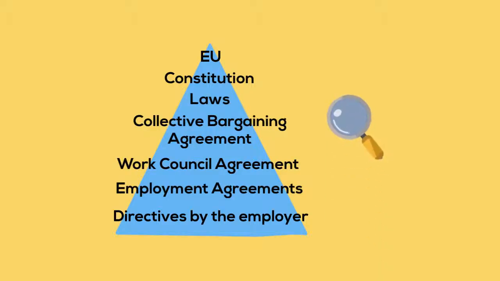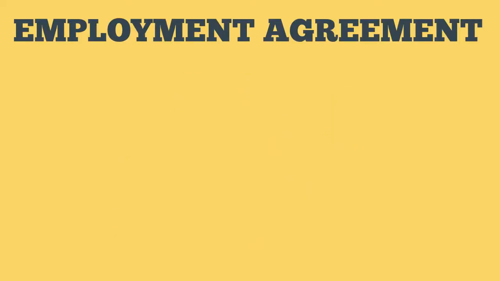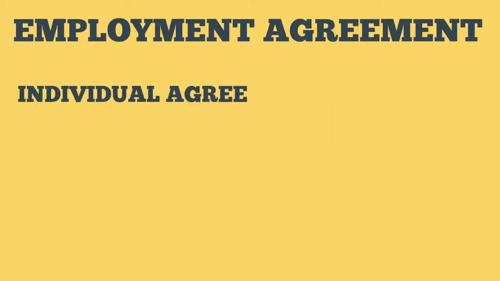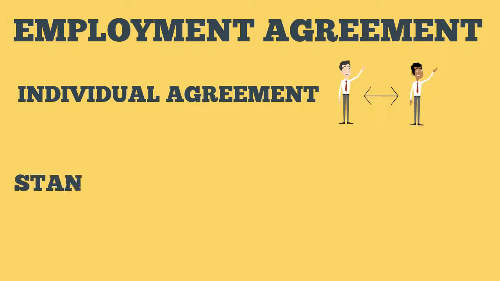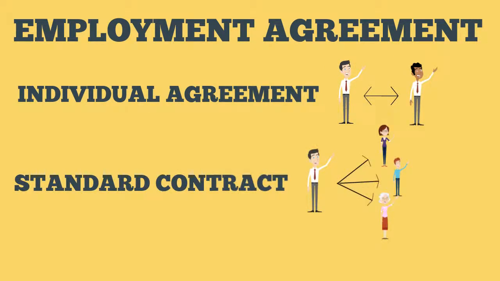Let's take a closer look at some of the elements in this pyramid. An employment agreement is the contract signed between the employee and the employer. In most of the companies, they have a standard employment contract for all the employees. In a further video, we will explain the typical content of an employment contract.